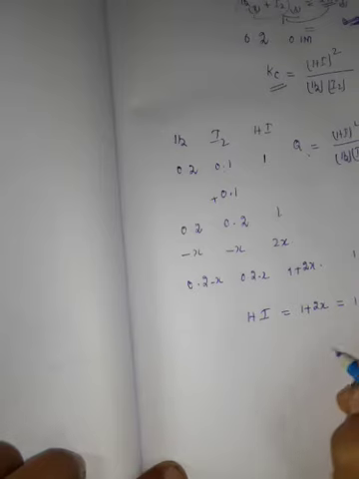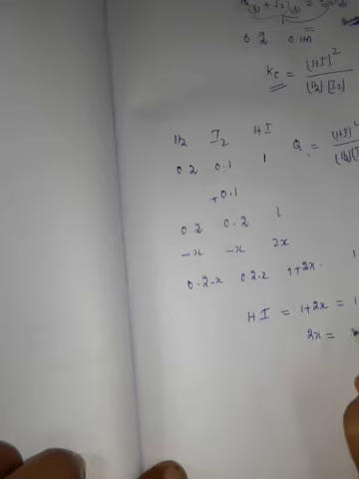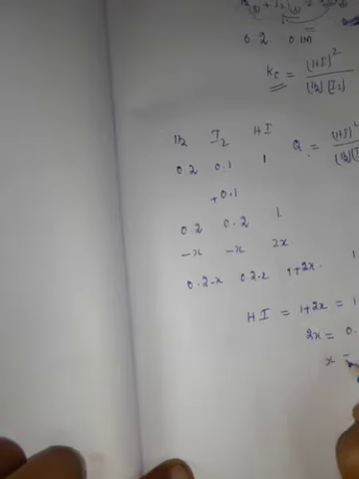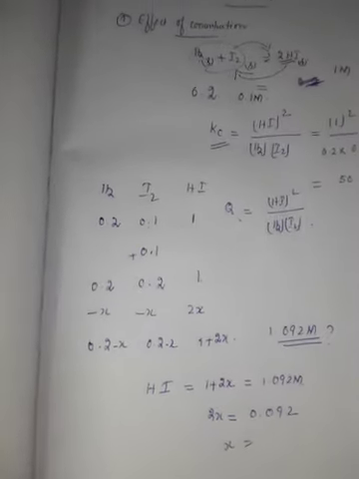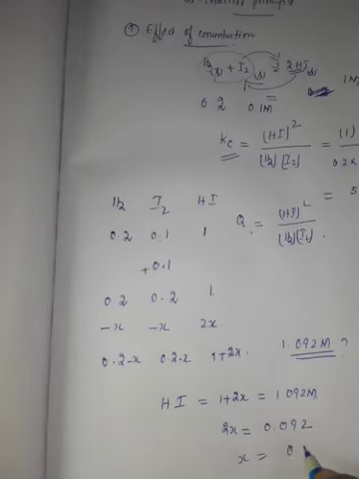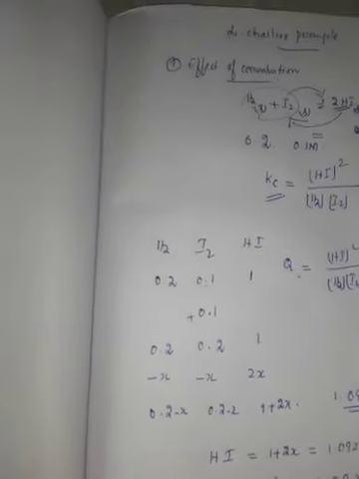Now apply 1 plus 2x equal to 1.092. So 2x is equal to 1.092 minus 1, giving 0.092. From this, x is equal to 0.046 M. So what is the concentration of hydrogen and iodine?